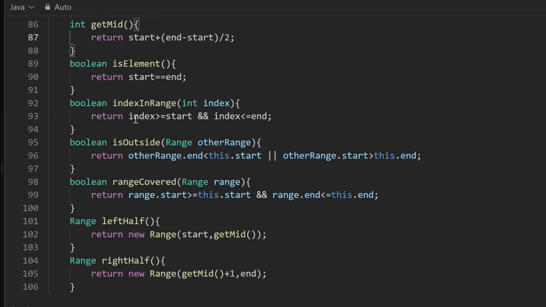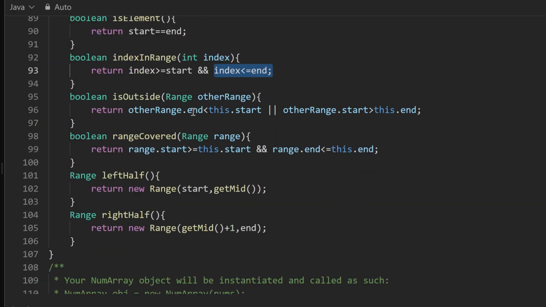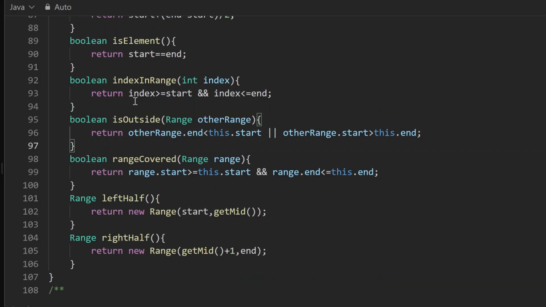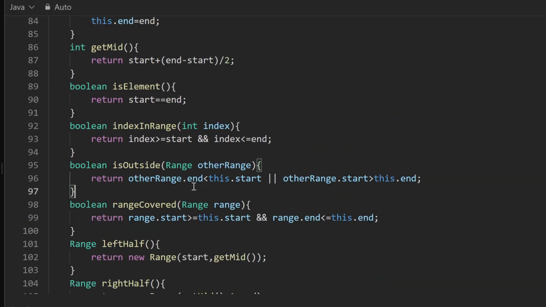Index in range is again simple enough. If it is greater than start and less than end, that means it's within the range. Now this is an important method. In is outside for other range, I want to calculate if these two ranges are independent or not. There are two cases when those ranges would be independent. One is the range which this class belongs to, so I'll call it this. That is also a standard practice in Java.